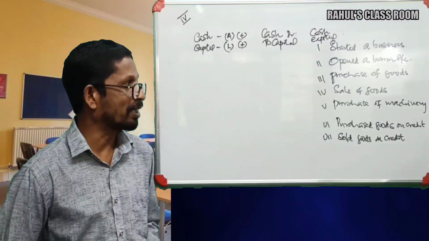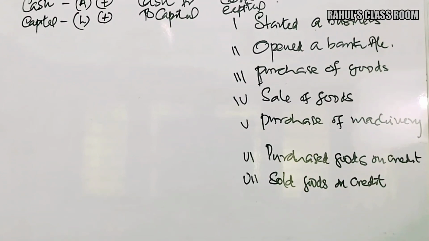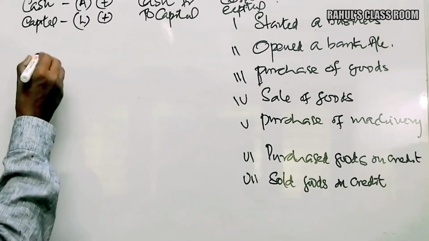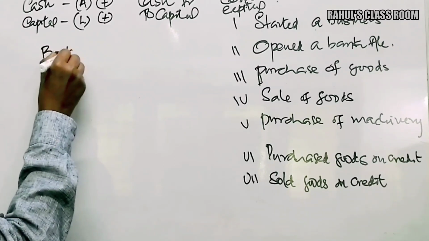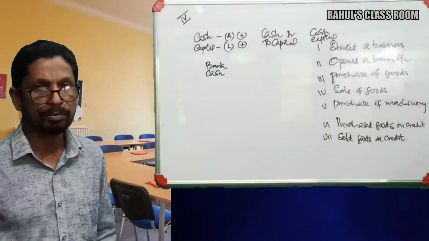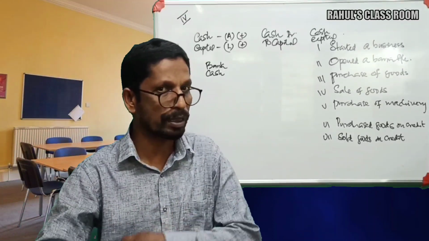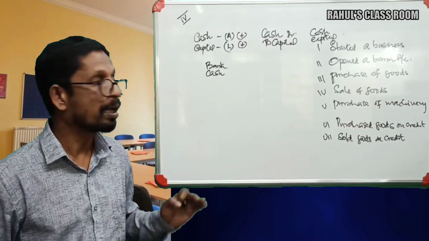Okay, now we can check the second transaction, say opened a bank account. In this case also, first of all, we catch the two aspects: bank and cash. After catching the two aspects, what is the next duty? To categorize them as asset, expense, income, or liability.